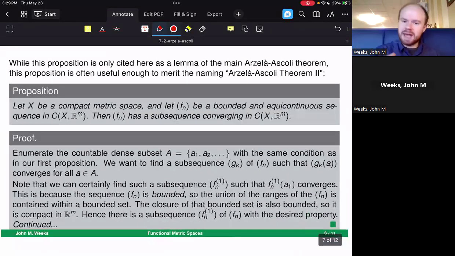So how are we going to use that? Well, we'll use it here. We're going to basically say, in order to show that you have some sort of compact set, you now only need to show that if you're given an equicontinuous sequence, that it converges on a countable dense set. If it converges on a countable dense set, and you already know a priori that it is going to be equicontinuous, then you can combine those two things together to get a convergent point.